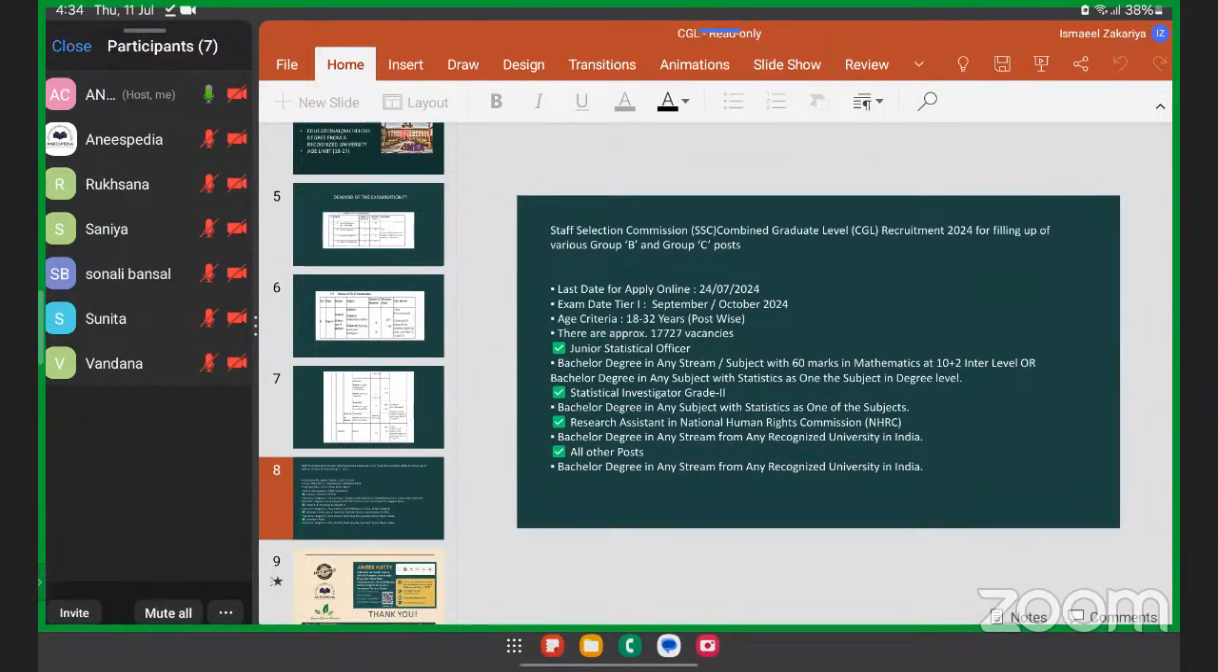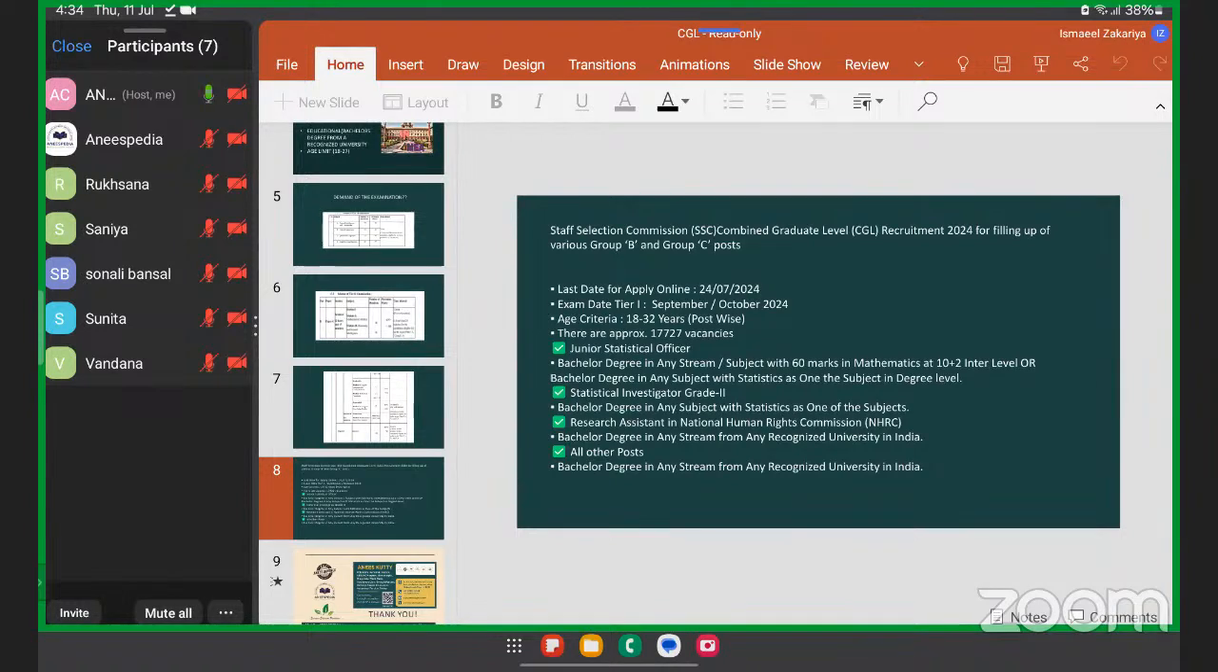So if you are a serious candidate and you really want to get through SSC CGL, you should fill your form on time, and not keep this on a long wait. You should fill the form very fast. The date of tier 1 will be in the first week of September, last week of September or the first week of October, tentatively. You will be notified about that. Then the age criteria we've already talked about. Then about the vacancies,